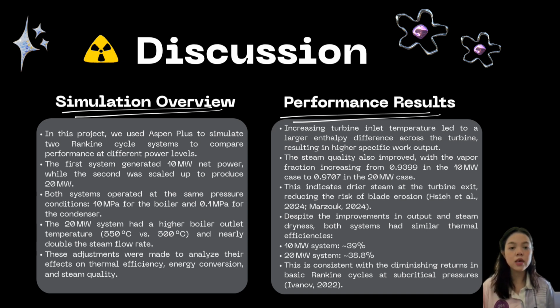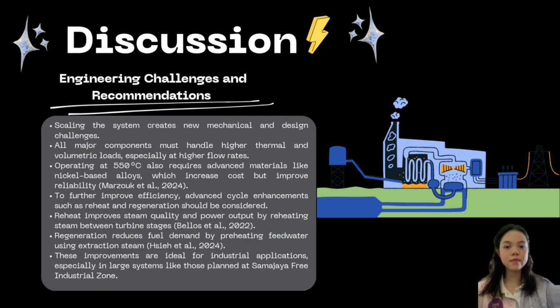We start to hit a point of diminishing returns. Now let's discuss the engineering challenges that come with scaling up a Rankine cycle system and the strategies we recommend to address them. When moving from the 10 megawatt to 20 megawatt design, the physical demand on the system components increased significantly. Not only do you have more steam passing through the system, but the thermal stresses, pressure loads, and material requirements all become more intense.